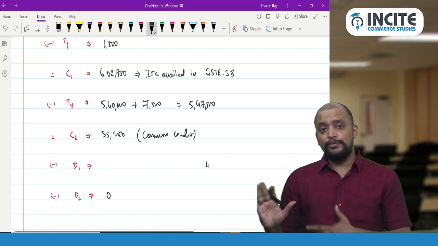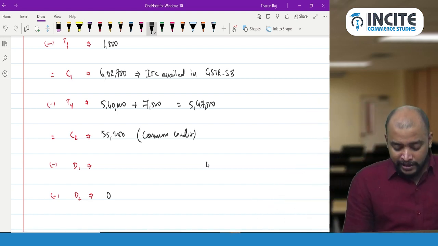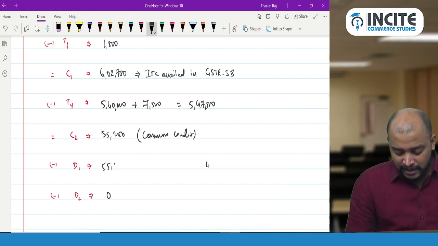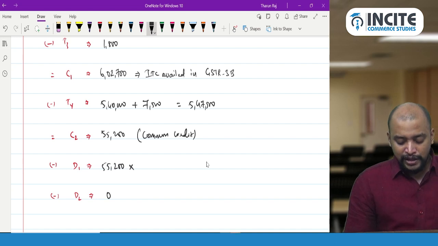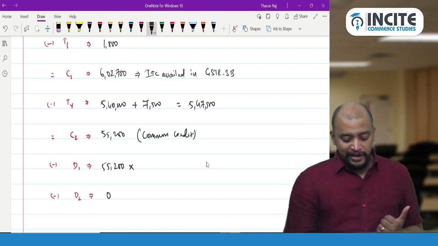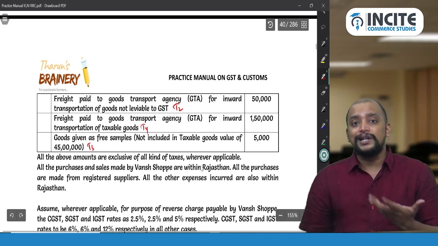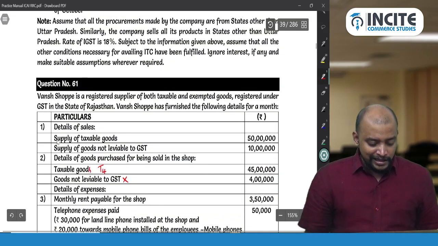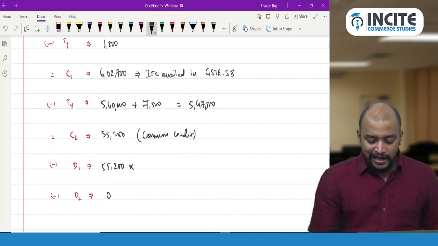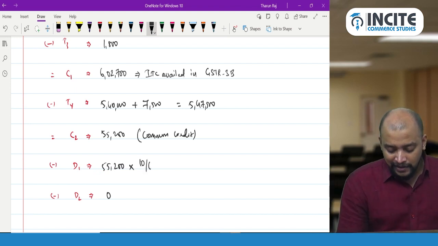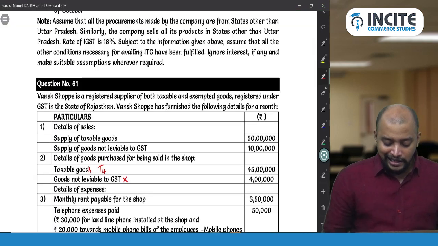Common credit attributable to non-business we don't have, but common credit attributable to exempted supply 55,200 into exempted turnover divided by total turnover. What is it? Turnover, that is outward supply. So outward supply here, sales, taxable goods 50 lakhs, exempted goods 10 lakhs. So therefore 10 divided by 60. We don't have any other exempted outward supply.